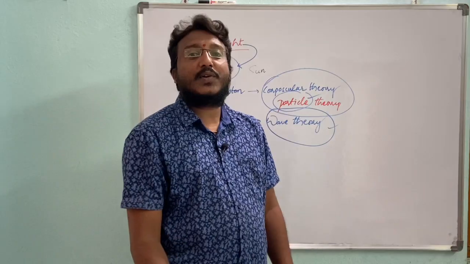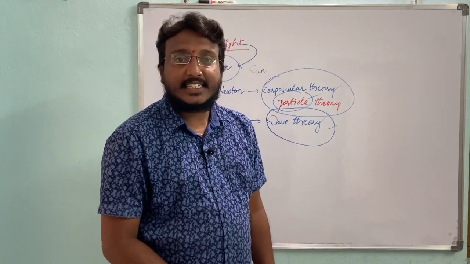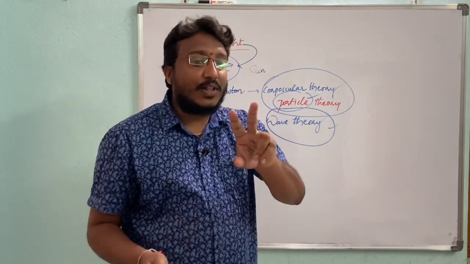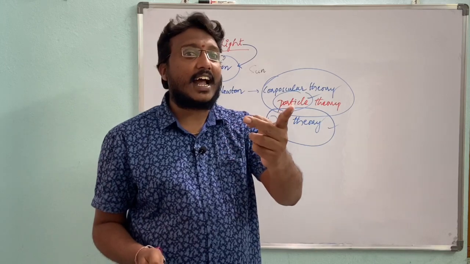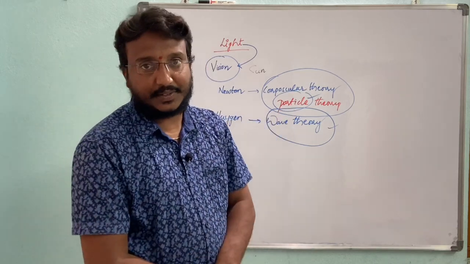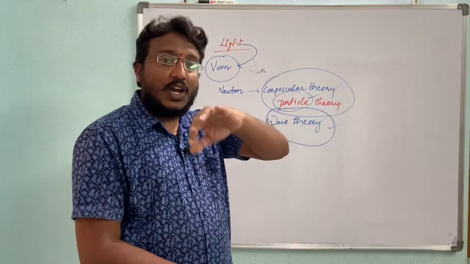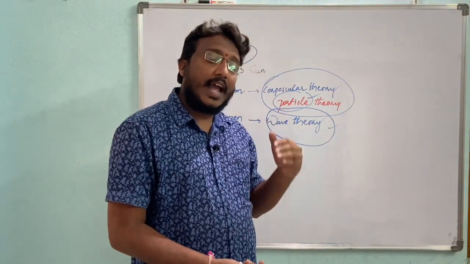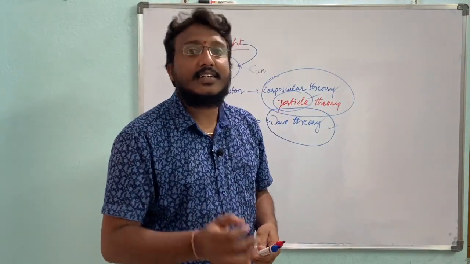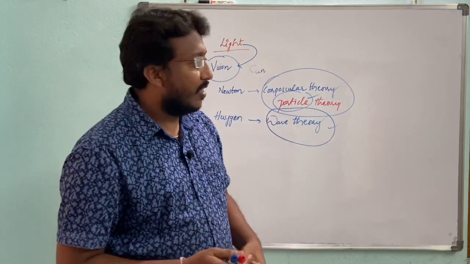So finally we concluded that light has both wave nature and, at the same time, particle nature.